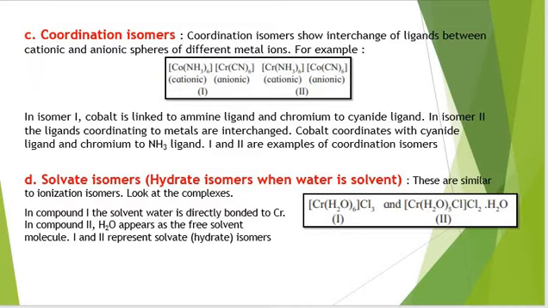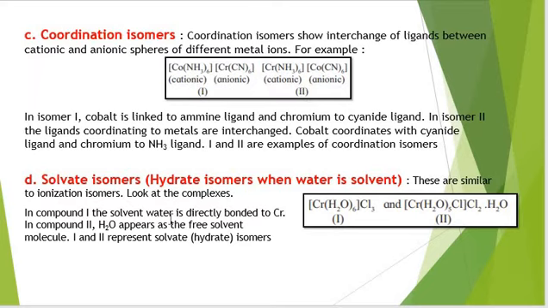Coordination isomers. Coordination isomers show the interchange of ligands between the cationic and anionic spheres of different metal ions. In isomer 1, cobalt is linked with amine and chromium is linked with cyanide. And in isomer 2, chromium is linked with amine and cobalt is linked with cyanide. So there is an interchange of ligands with the metals. Cobalt coordinates with cyanide ligand and chromium with amine ligand. Compounds 1 and 2 are examples of coordination isomers.